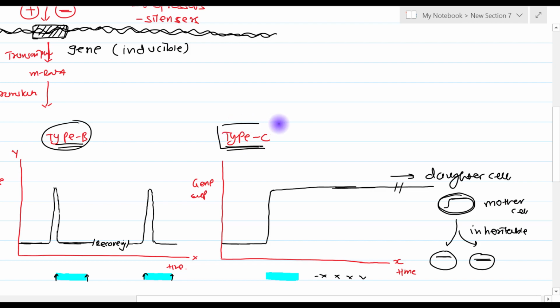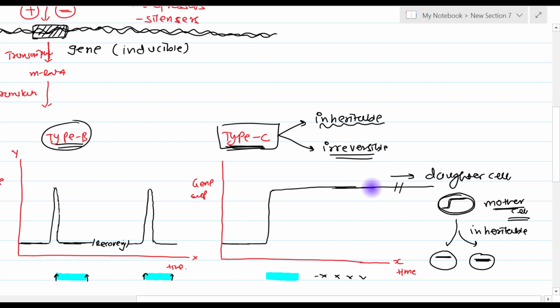So for type C there are two strong characteristics. The first is that this gene expression is inheritable. See, in this case the daughter cells had never experienced this positive regulator. The positive regulator is experienced by the mother cell only. So in the mother cell, from basal to higher gene expression is there, but in the daughter there is always a higher gene expression. Why? Because of the type C response. It is inheritable. And the second thing is that it is irreversible.